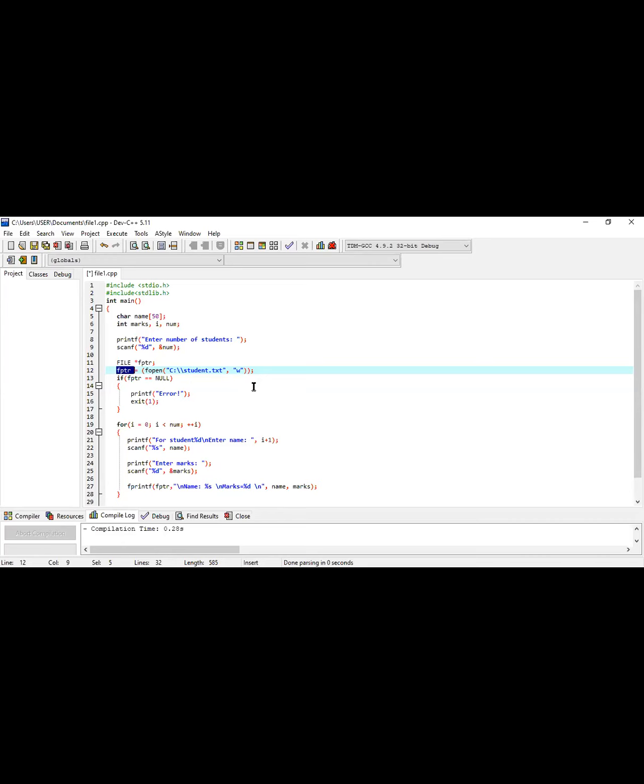This is my program. So for that, I am writing here fopen. And you have to specify the path here. Now, for example, I'm not setting any path here. See, does the compiler compile this program or not?